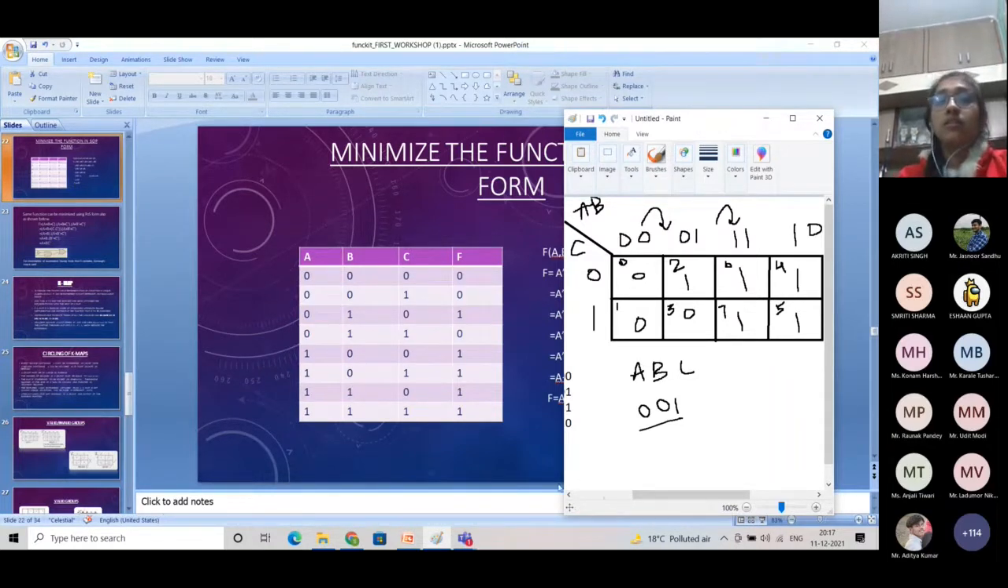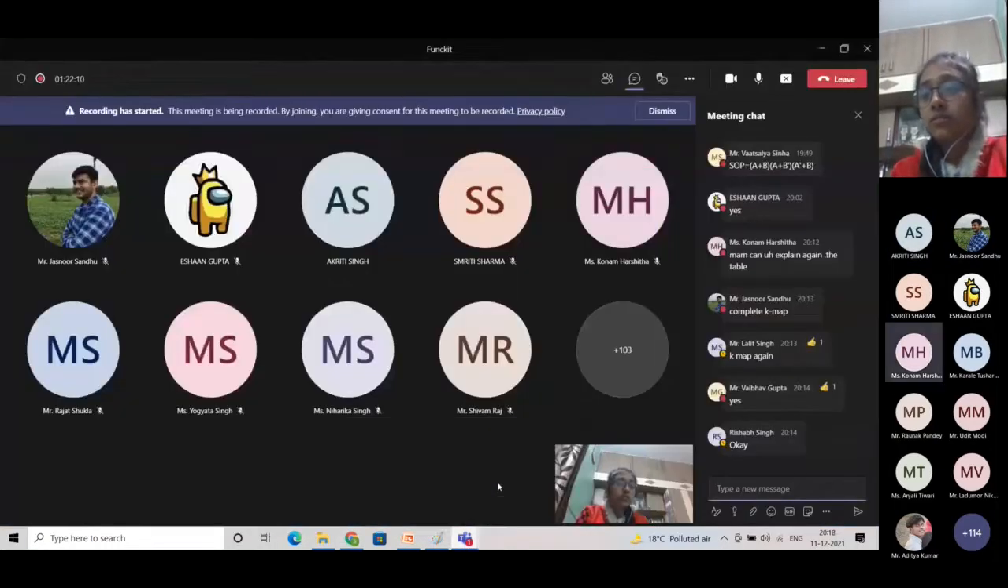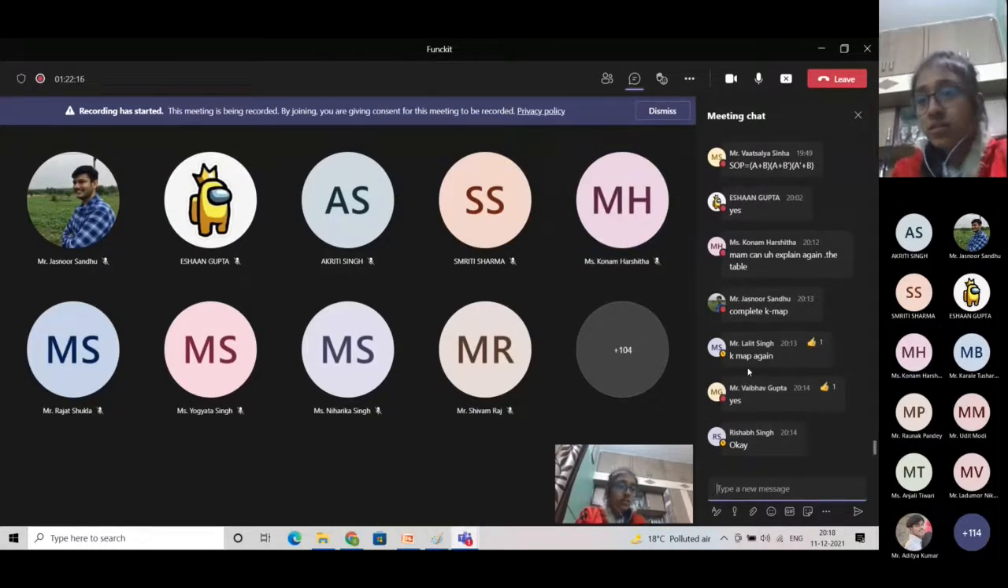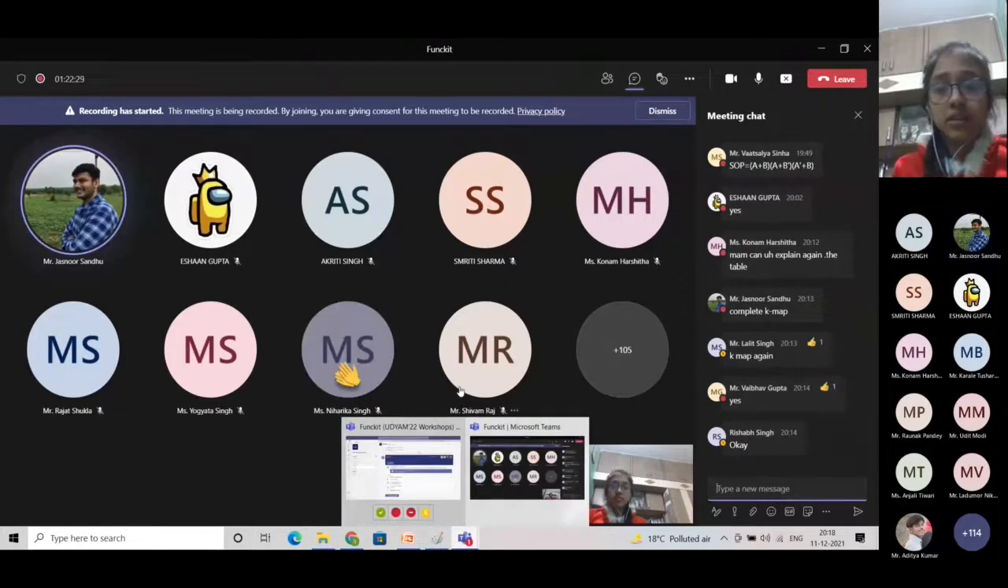Okay. Your doubt is clear or still you have any doubt? No, I understood. Thank you. Okay. Any other doubts? Still doubt came up again, Lalit Singh. Still you have any doubt or you are clear with it? It's clear now. Okay, cool.